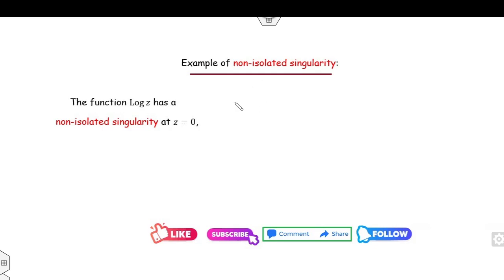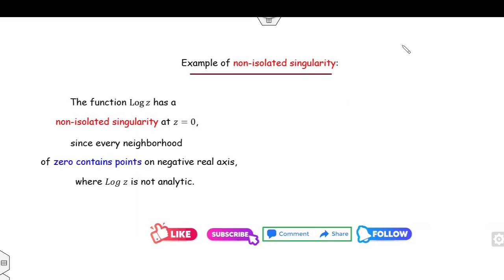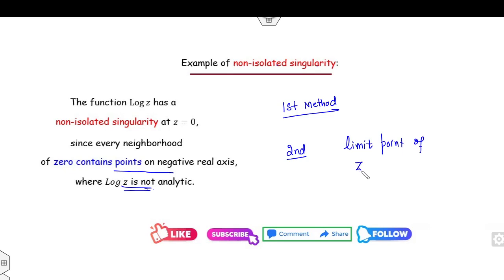Another example of non-isolated is log of z. If you consider the neighborhood of z0, what does it imply? It consists of the negative values on the real axis. That means if we consider the negative real axis, therefore log of z is not analytic. Remember students, this is the first method you can use to check non-isolated singularities. I will tell you the second method also after this lecture, when I will upload the concept of the limit point of the zeros and limit point of the poles.